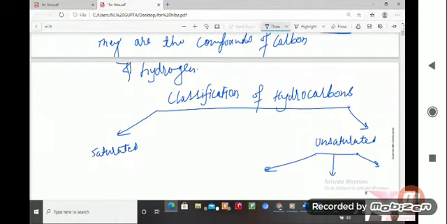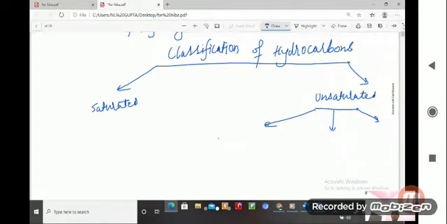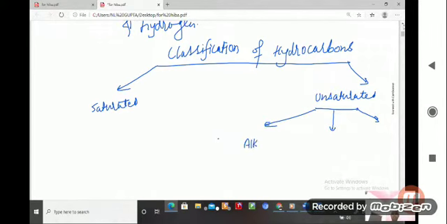First one is alkenes, another is alkynes, and last one is aromatic hydrocarbon.